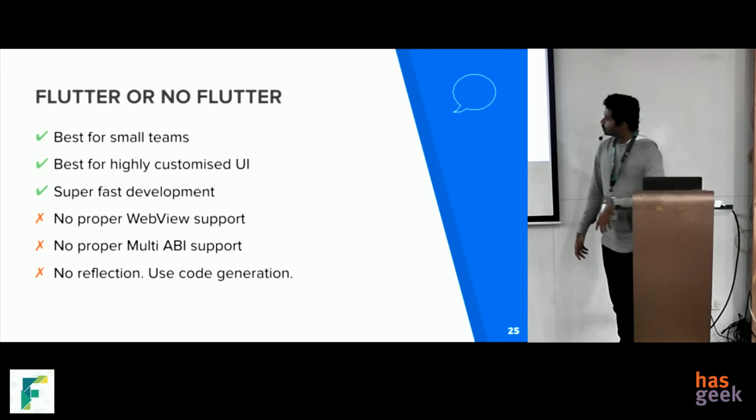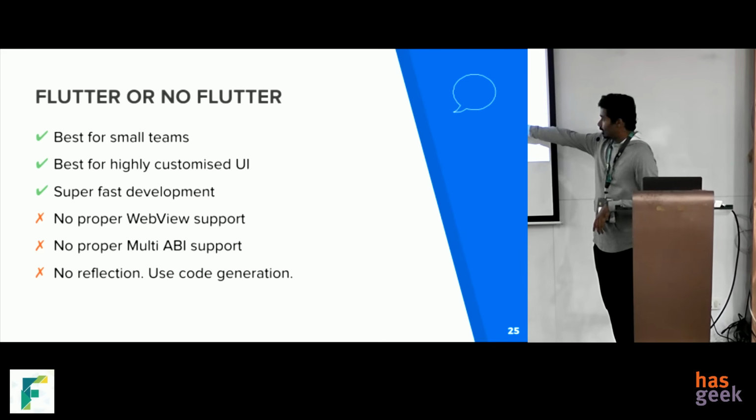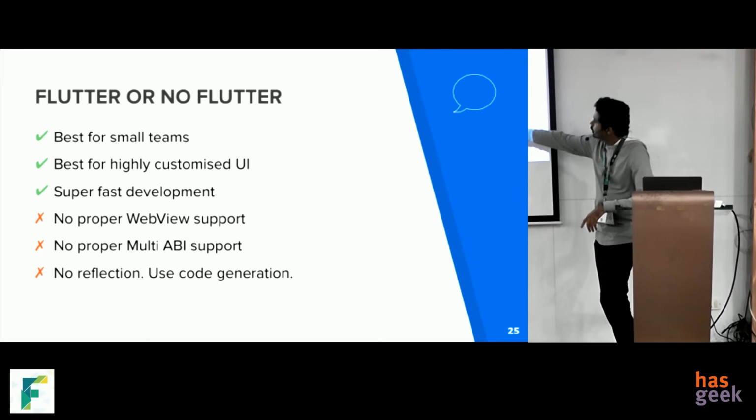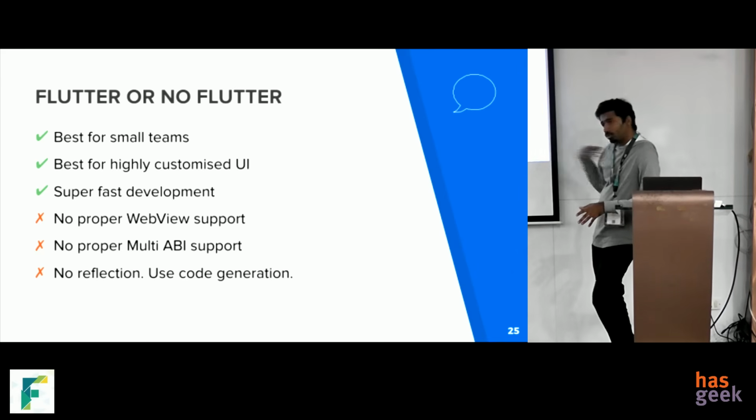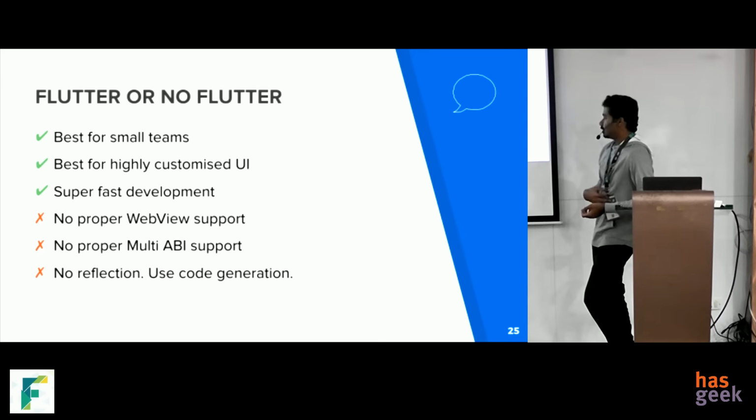And there is no reflection. Dart has reflection, but Flutter removed it because of the tree shaking compiler. So you have to use code generation. Don't do code generation like we did. Use it only for model generation, because that's the best thing to do.